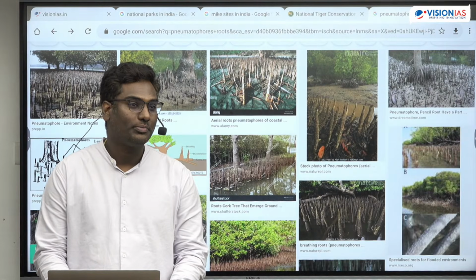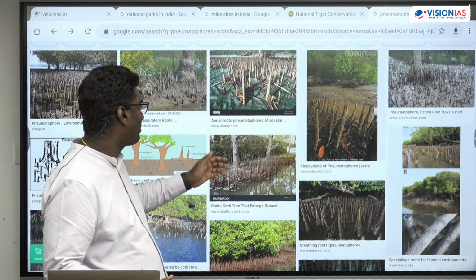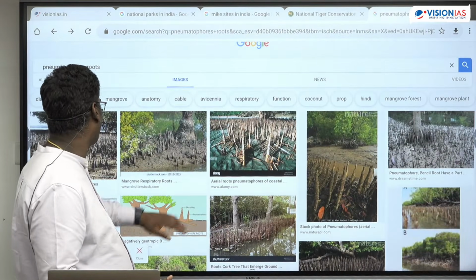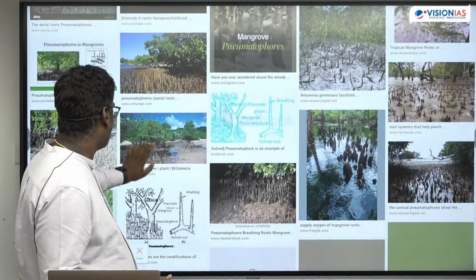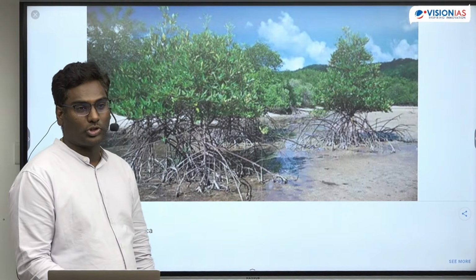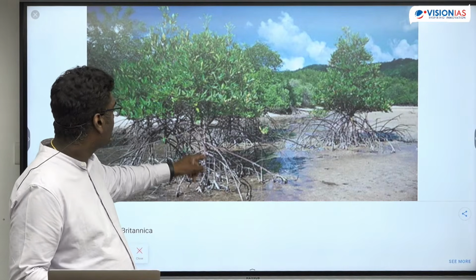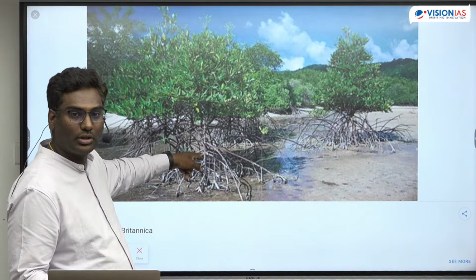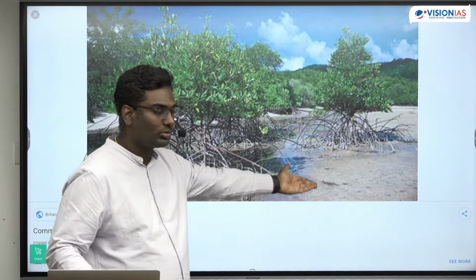That also is prop roots. Yes, that is also prop roots. He calls it prop roots. Prop roots are different. Still, these pneumatophores are different. Wait a minute, I'll tell you. Yes, look at this. This is called stilt roots. Stilt and prop roots are different. These are not pneumatophores. This is growing from the shoot system itself. Got it? The difference is because of the aeration. Okay, look at the soil, is it clear?